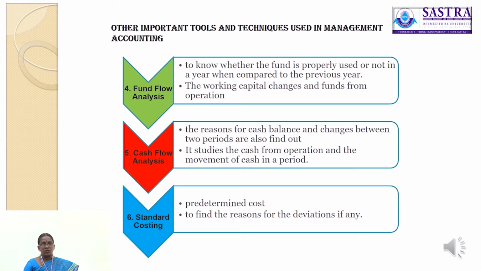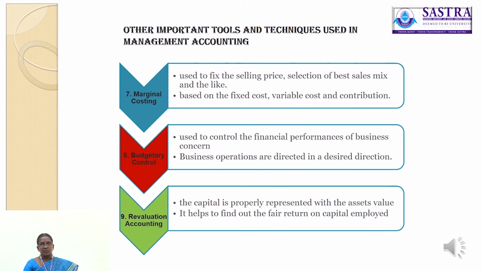So it provides a yardstick for measuring actual performance. So standard costing, which is a predetermined cost, helps to find out the reasons for the deviation. Deviation in the sense, we have to compare the actual cost with the standard cost. If there is any difference between standard cost and actual cost, that is called deviation.